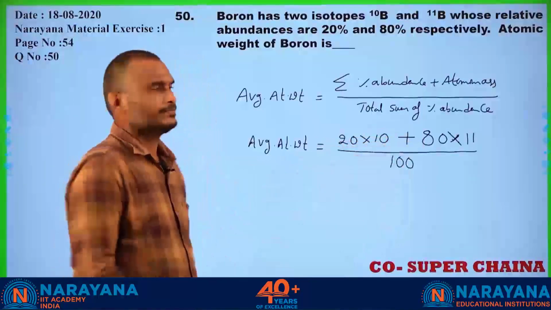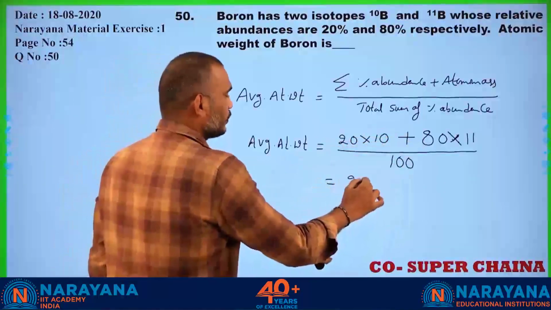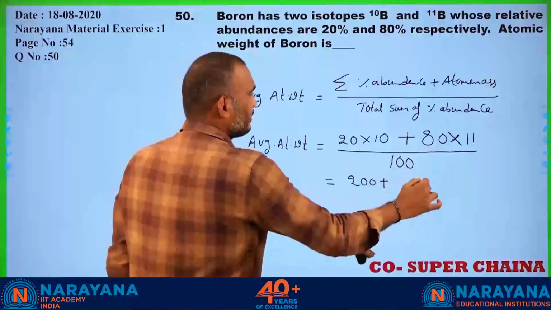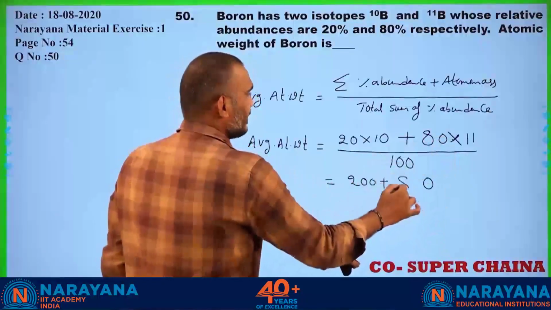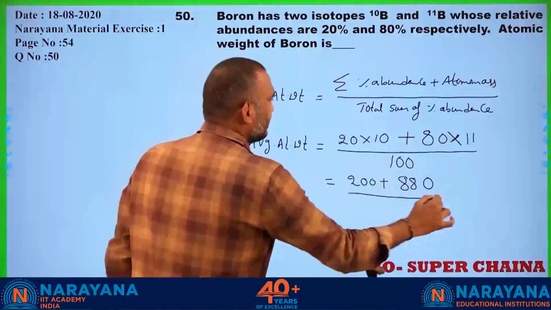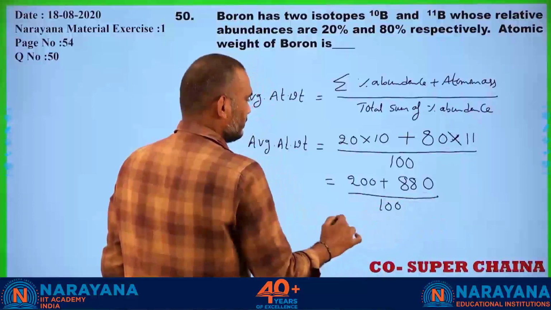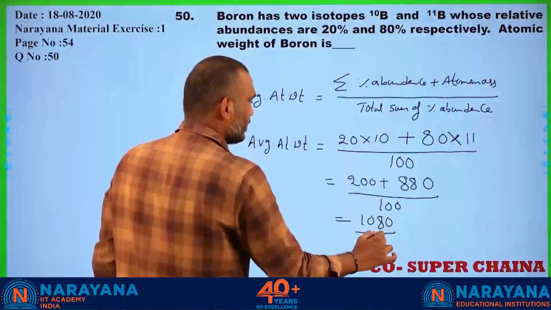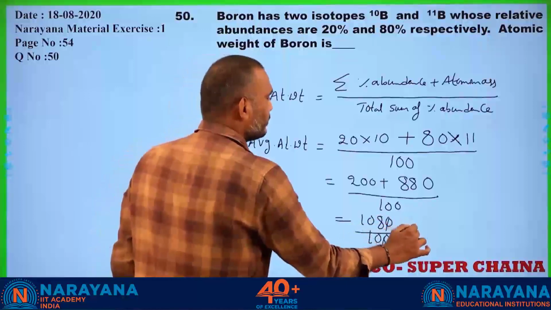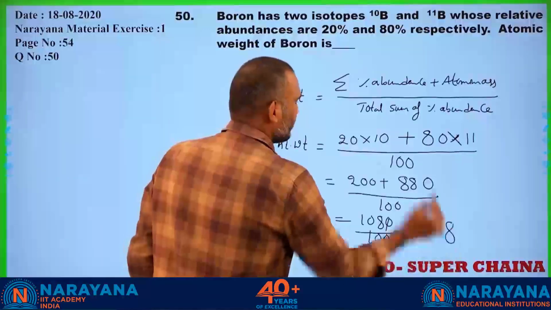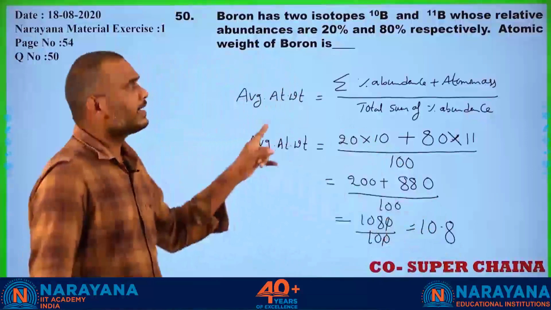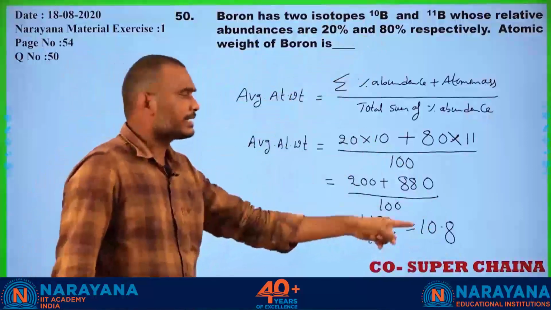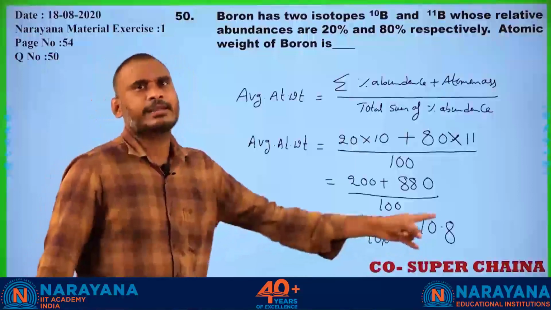20 into 10 is 200, plus 80 into 11 is 880, that is 1080, divided by 100. Simply the value becomes 10.8. That is why the atomic weight of boron we are writing as roughly 11 or 10.8.